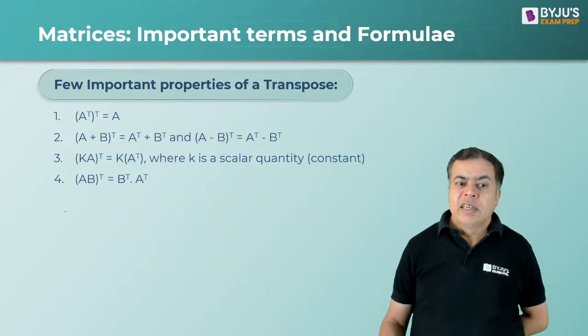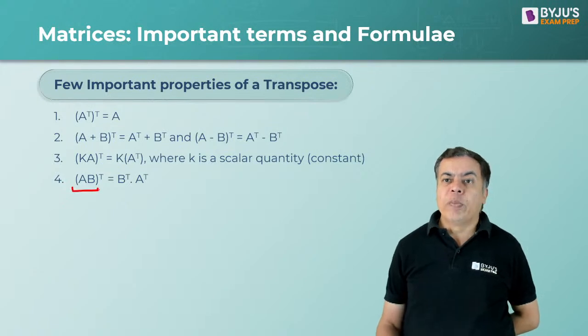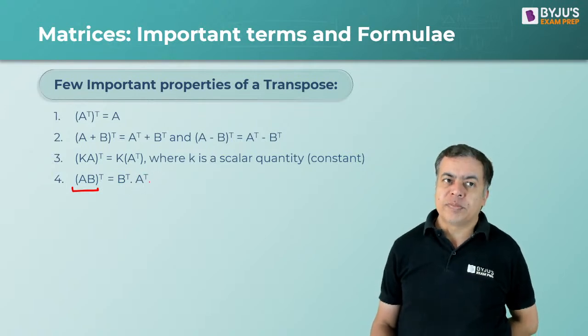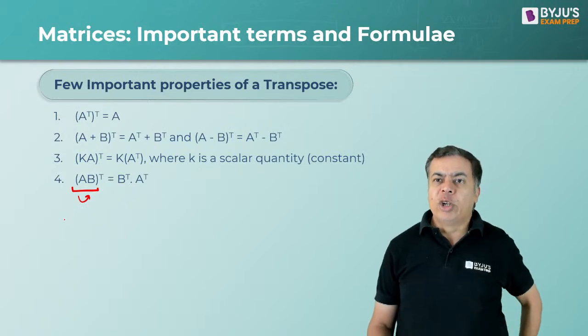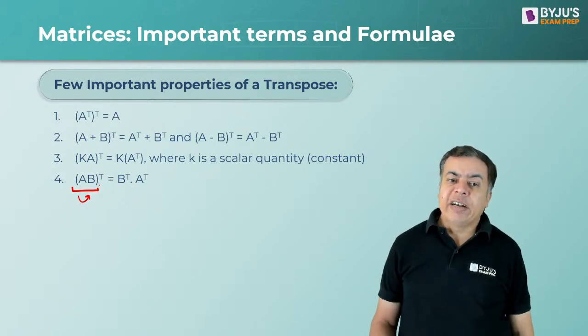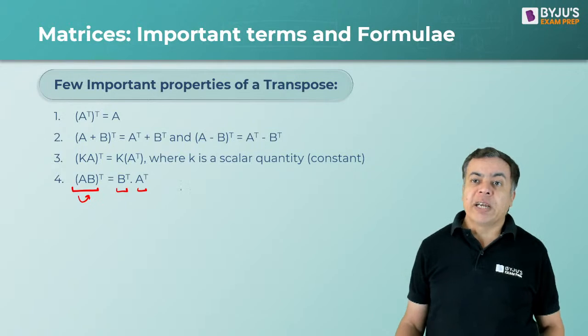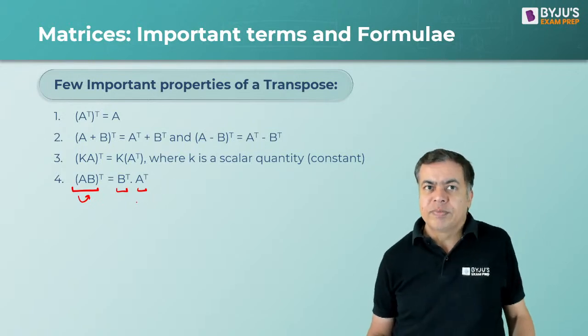Okay, the next one. If you take the transpose of A into B, that can be written as B transpose into A transpose. That means you multiply A into B first, multiplication of matrices, and then take the transpose. That will be the same as B transpose into A transpose, because matrix multiplication is not commutative.